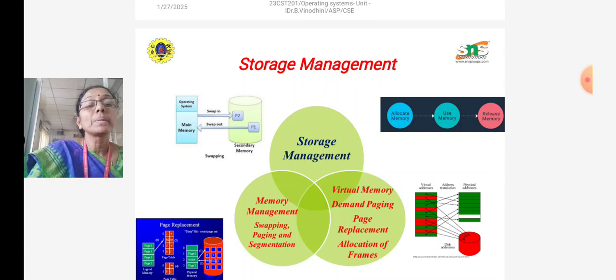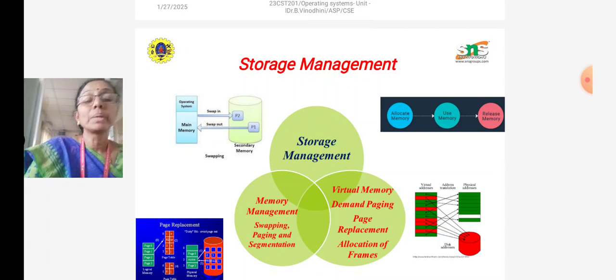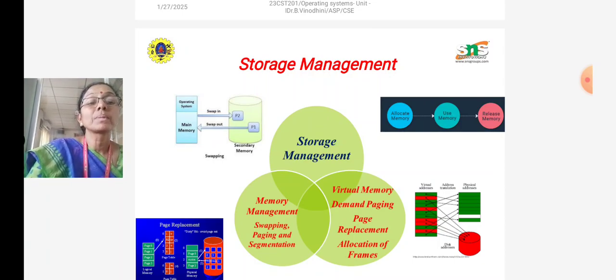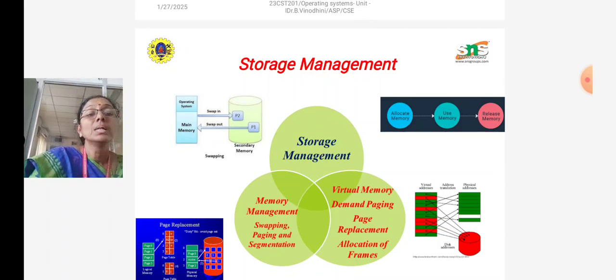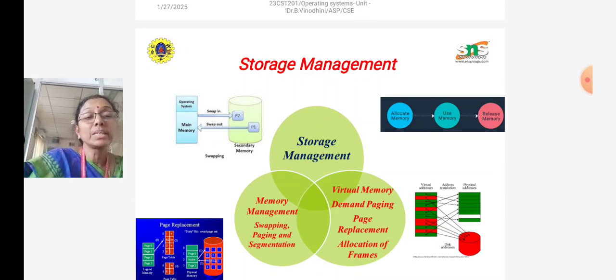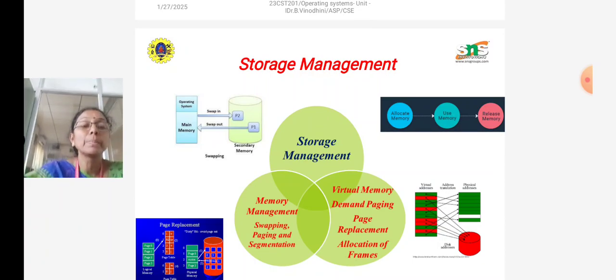Next is virtual memory and demand paging. In our system environment, all the programs and instructions cannot be stored in the main memory. So all the instructions should first reside in the secondary memory. At the time of execution, that process is brought from the secondary memory to the main memory. Whenever the corresponding pages are needed, demand paging brings them into the main memory. That is called demand paging.